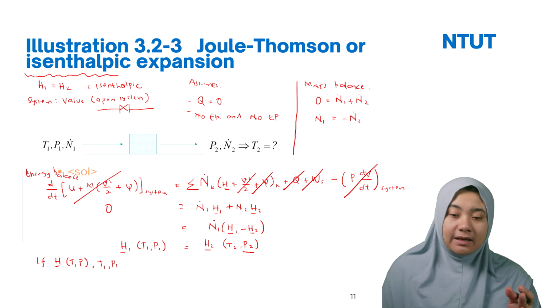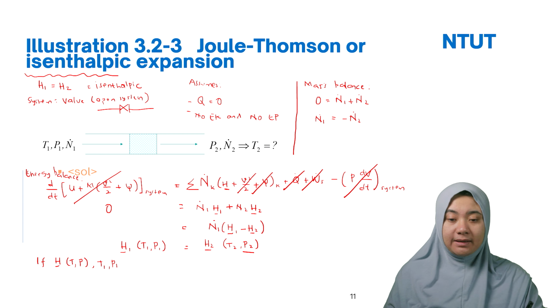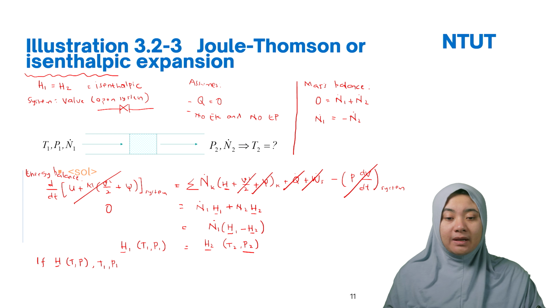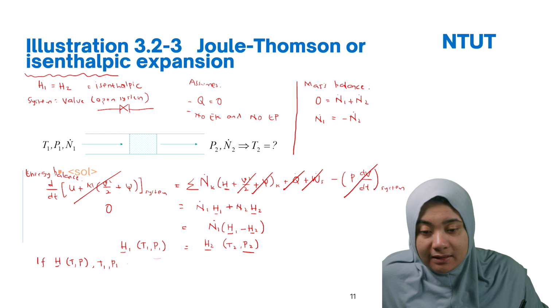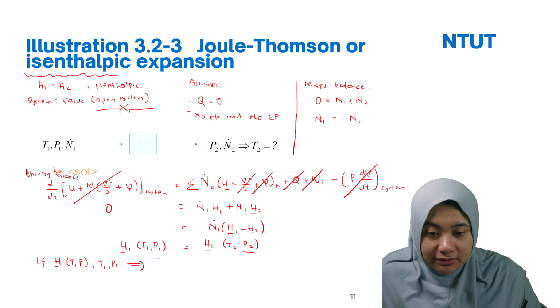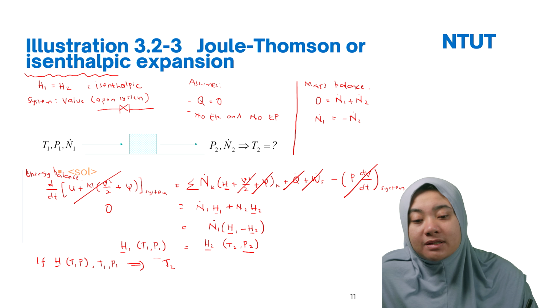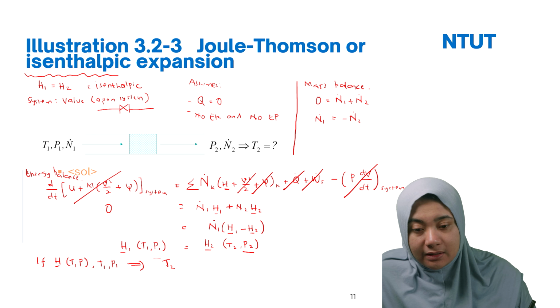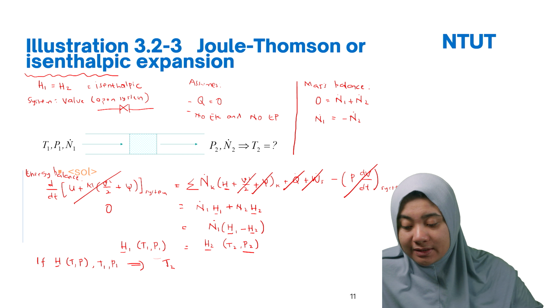For example, if I know T1, P1, and I know the enthalpy here, because they are equal, then in the question they ask about the exit temperature or T2. How much is T2? If you know H1, T1, then you can calculate T2. We are able to calculate T2 because the enthalpies are the same. It's only different for the temperature, because here you have the pressure and you don't know T2. So you can calculate based on the enthalpy.